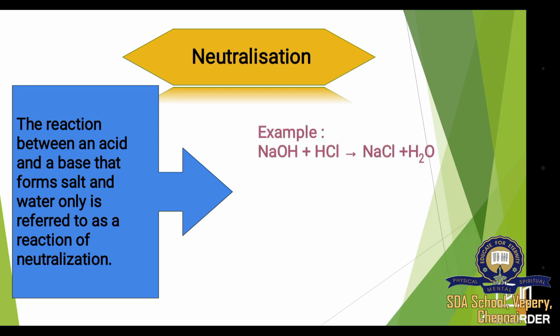Let's see an example: NaOH plus HCl. Here NaOH is a base and HCl is an acid. Na combines with Cl and OH combines with H, and they form NaCl plus H2O. Here NaCl is a salt and H2O is water. This is an example of neutralization.